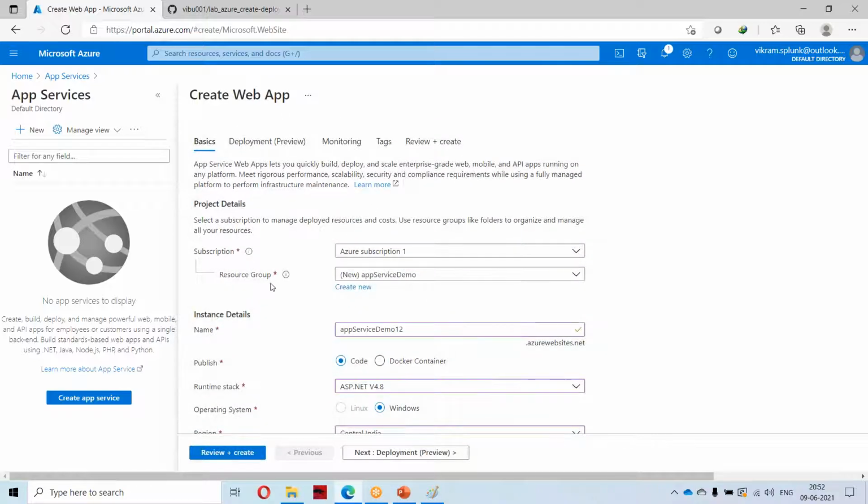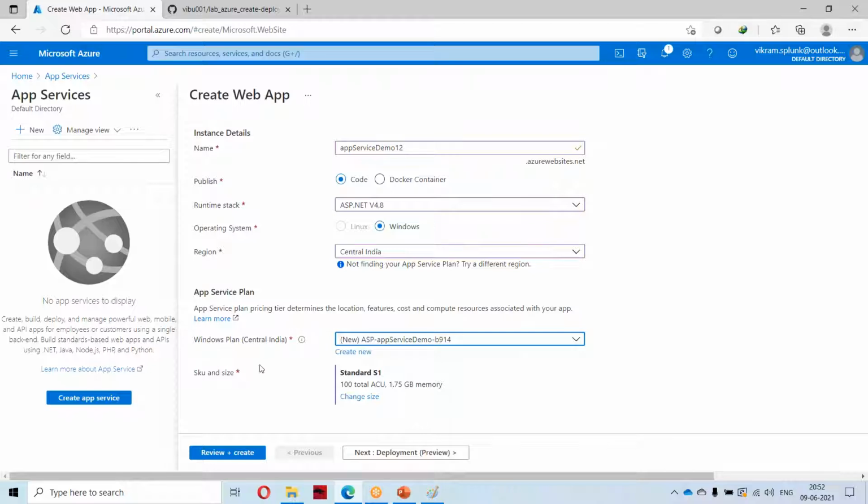Here also, in the resource group, what we are doing is mapping all the resources that we create into one resource group. In the same way, here you will bundle all your plans under one category. Here there will be something like SKU sizes.